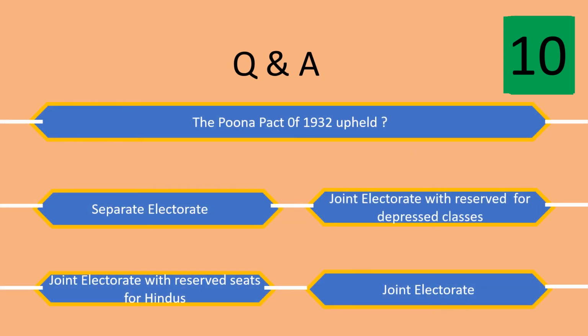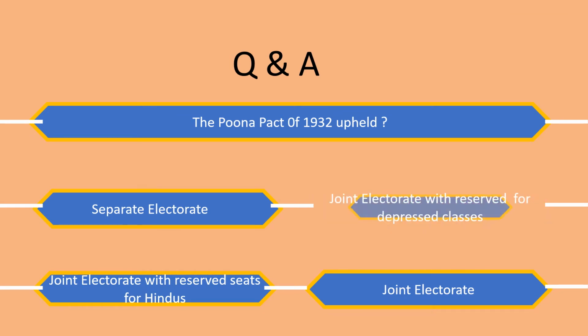The Poona Pact of 1932 upheld what? The options are separate electorate, joint electorate with seats reserved for depressed classes, joint electorate with reserved seats for Hindus, and joint electorate. And the right answer is joint electorate with seats reserved for depressed classes.